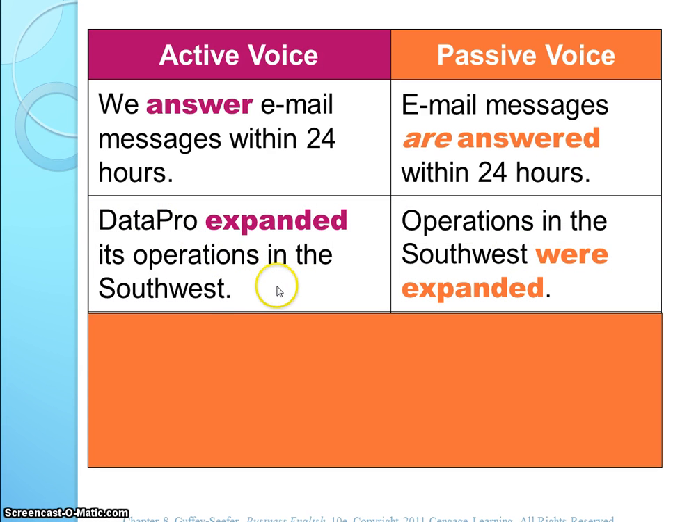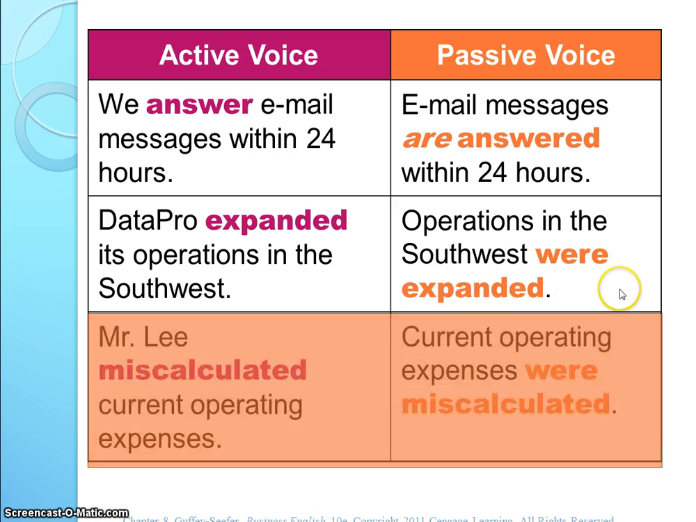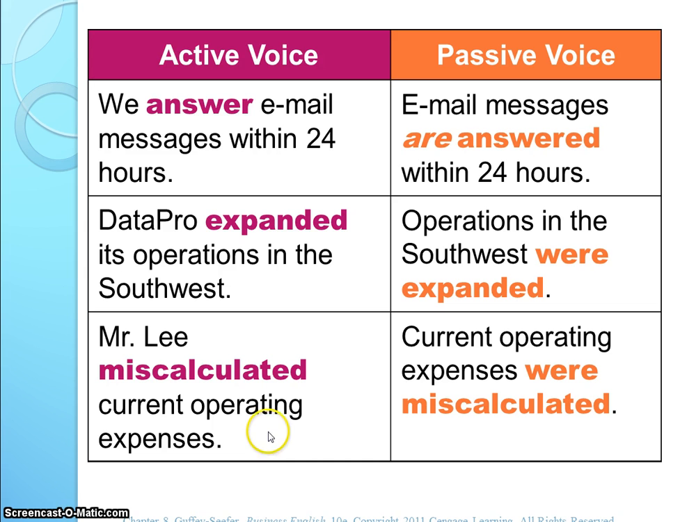Here's another example. DataPro expanded its operations. So they're just coming right out saying DataPro is the subject, expanded, and then this is the object. In the passive voice, we would say operations in the Southwest were expanded. So here again we have that little extra verb here. Mr. Lee miscalculated. So Mr. Lee is the subject and he's miscalculating, and then here's our object. If I say it in passive voice, current operating expenses were miscalculated. So here again we have that extra verb.